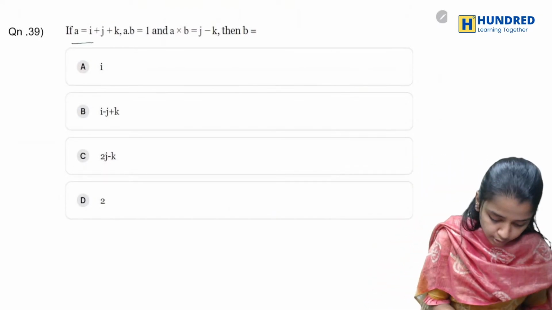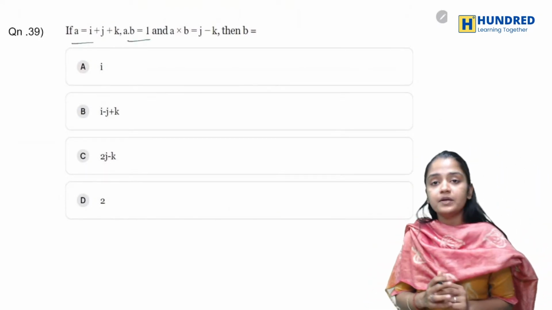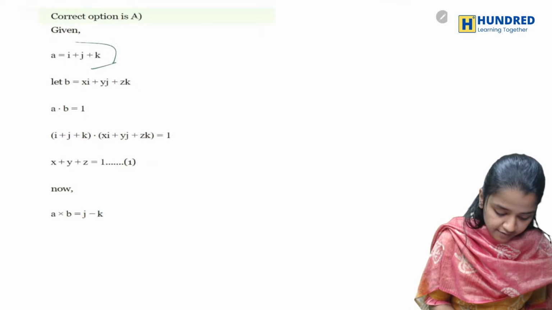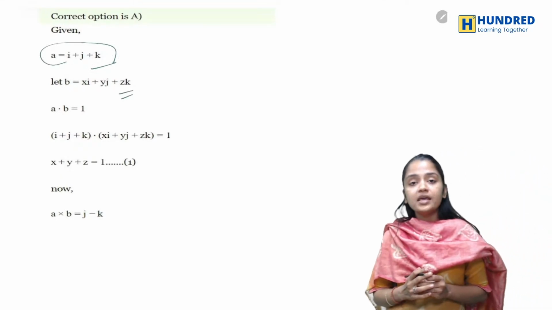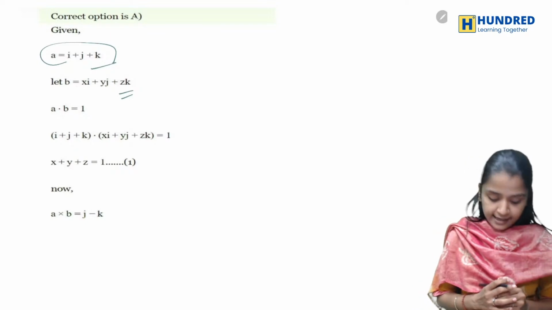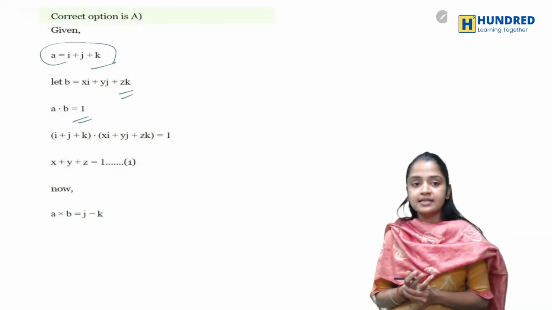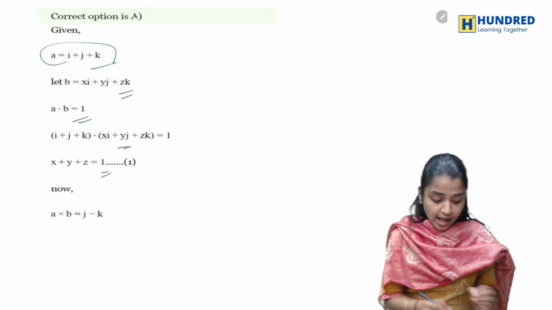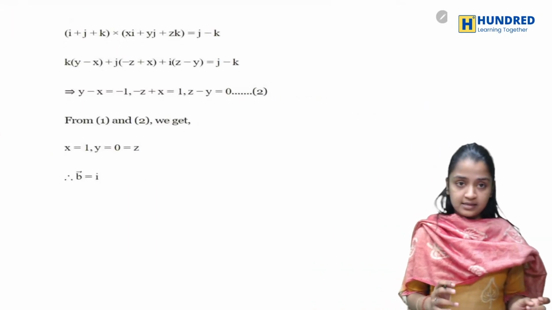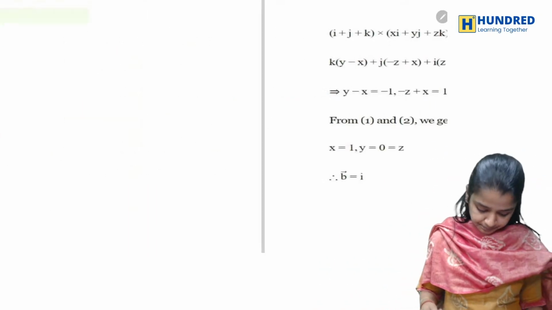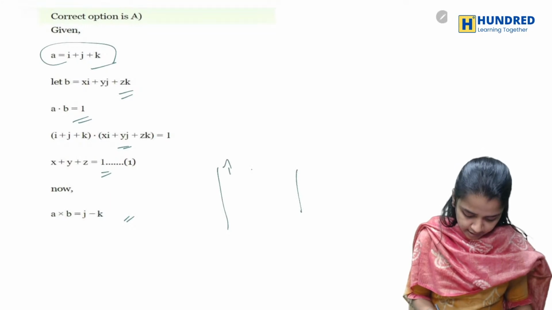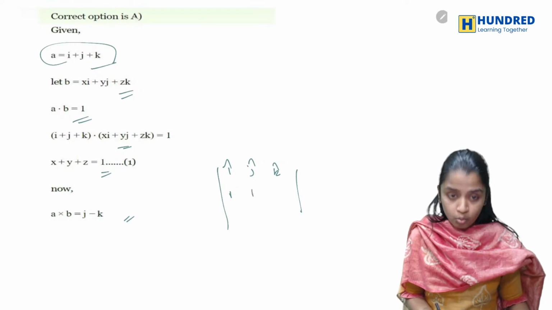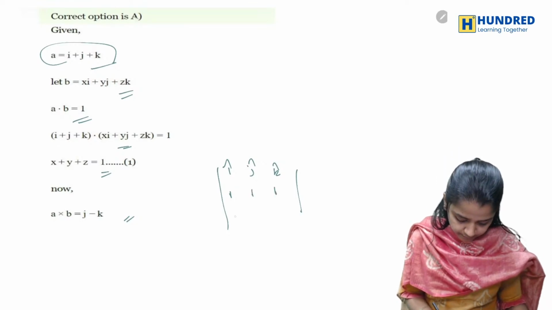You have a vector A, and it's given that A dot B is equal to 1 and A cross B is given. What is B? You know that A vector is given. I'm assuming that B vector is xi cap plus yj cap plus zk cap, and the dot product is 1. So I'm putting the dot product of both, so it'll be x plus y plus z is equal to 1. And the cross product is j minus k. When I put the cross product, basically this will be I, j, k. For I, it is A: 1, 1, 1. J is nothing but B.